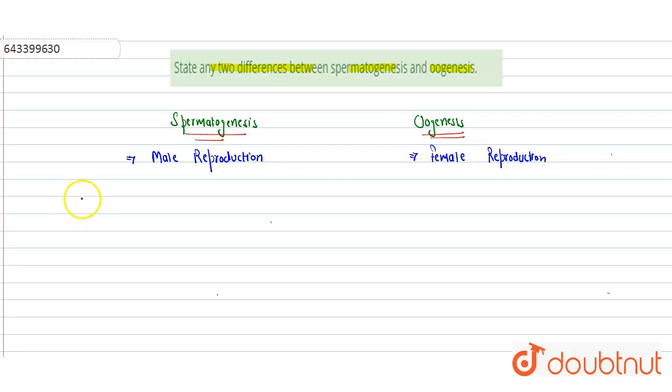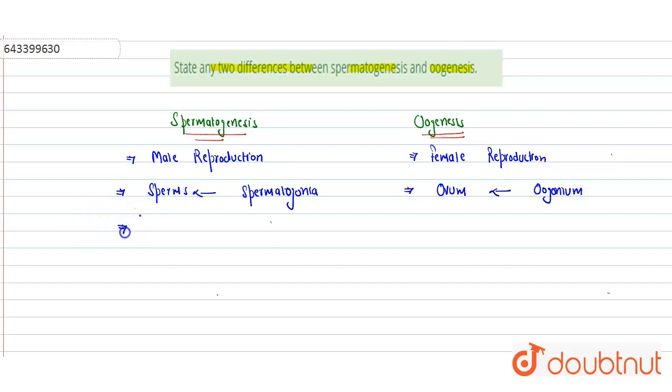Spermatogenesis is the process where production of sperms occurs. Sperms are formed from the spermatogonia. Here, eggs are being formed, or we can say that the ovum is being formed from the oogonium. This is the process of formation of ovum from the oogonium.